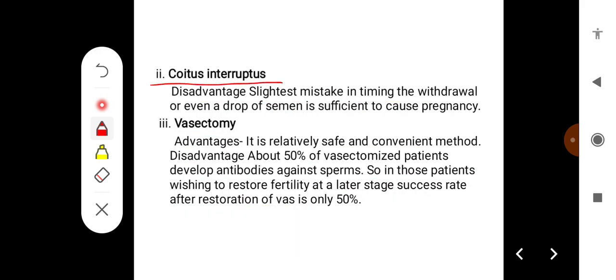Second one is coitus interruptus. Disadvantage is that the slightest mistake in the timing or in the withdrawal, or even a drop of semen, is sufficient to cause pregnancy. The third one is a permanent method, that is vasectomy.